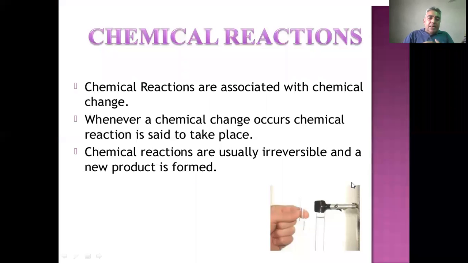Chemical reactions are associated with chemical change. In physical change, no new substance is formed, and in chemical change, a new substance is formed. Whenever a chemical change occurs, a chemical reaction is said to take place. Chemical reactions are usually irreversible, and a new product is formed.